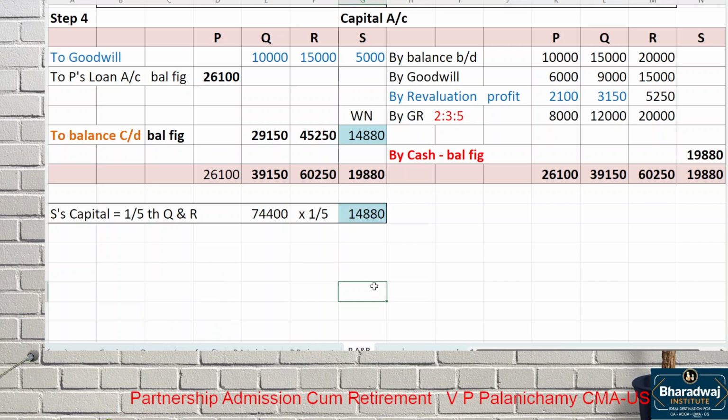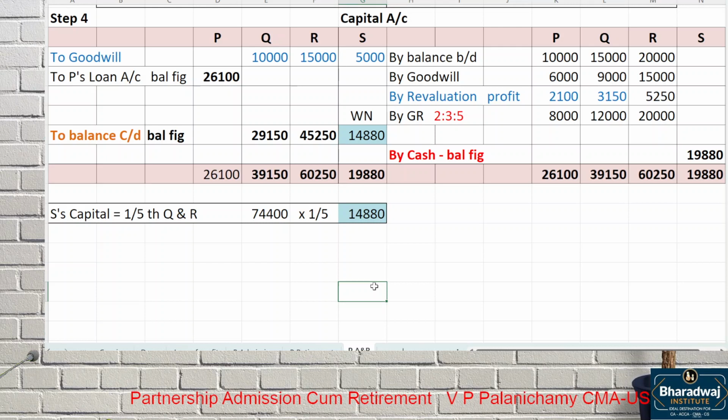Admission from retirement is a lengthy topic but simpler than admission and retirement separately. Old ratio, new ratio, no need to work out this ratio. Raise the goodwill in the old ratio, write off in which ratio? New ratio. Revaluation of gains and losses, you adjust, transfer, prepare the capital account. The retiring partner we don't settle, we transfer to which account?